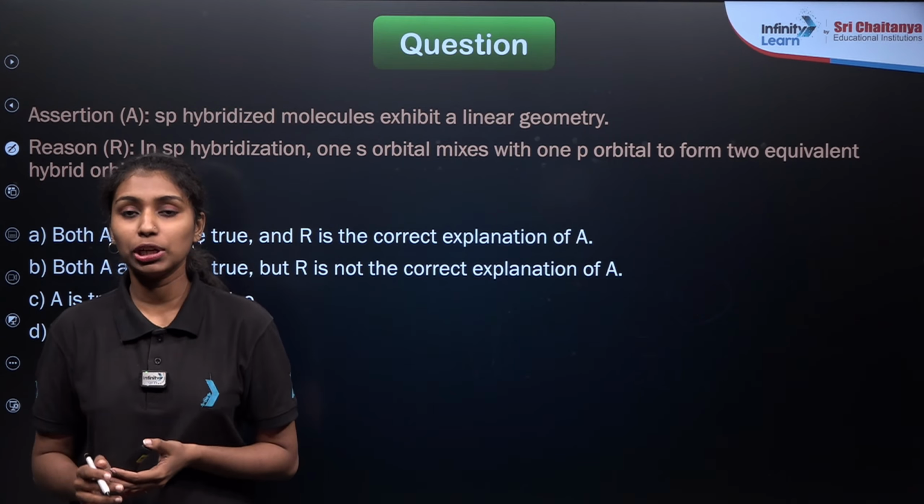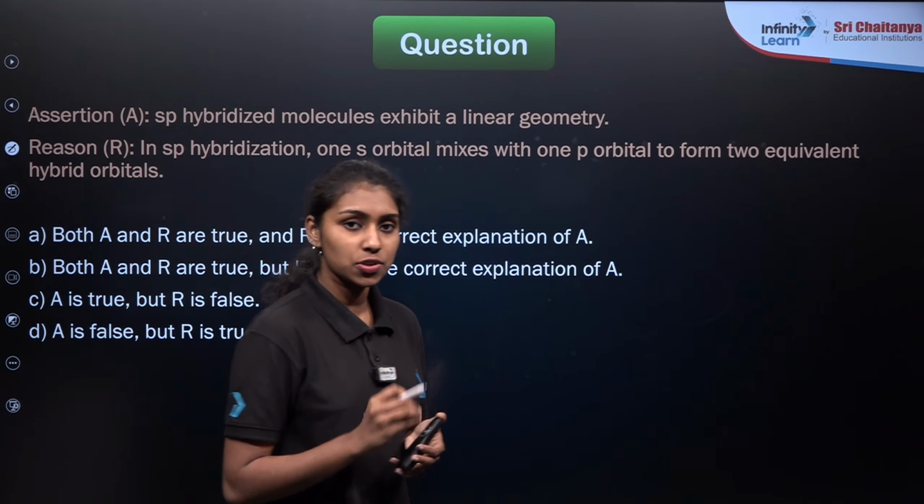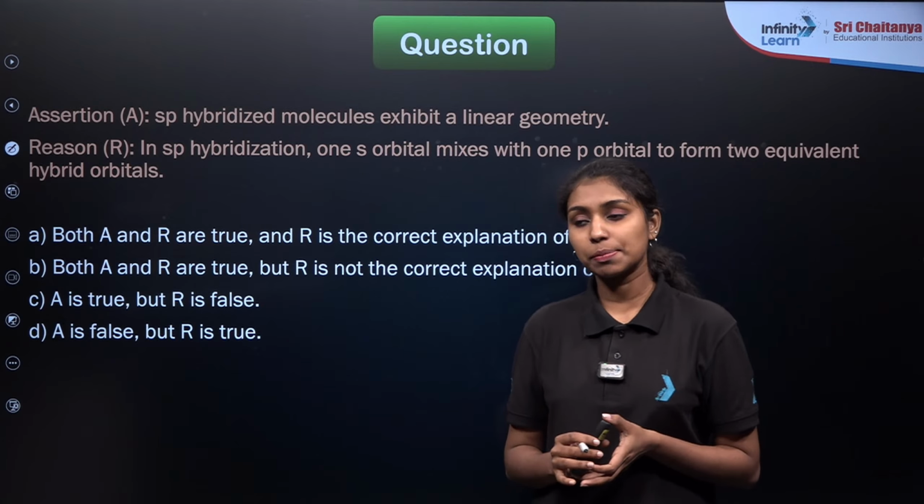Read the question carefully. You need to identify whether the assertion and reason are true or false and if it is the correct explanation or not.